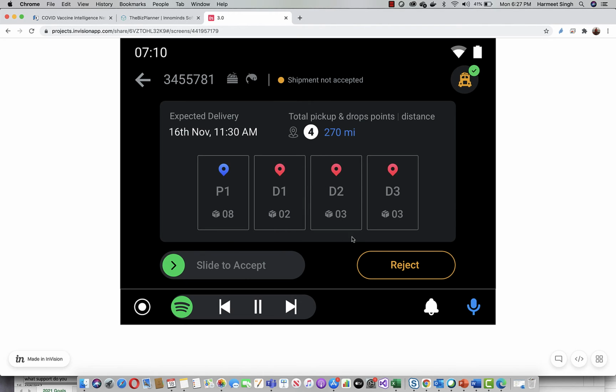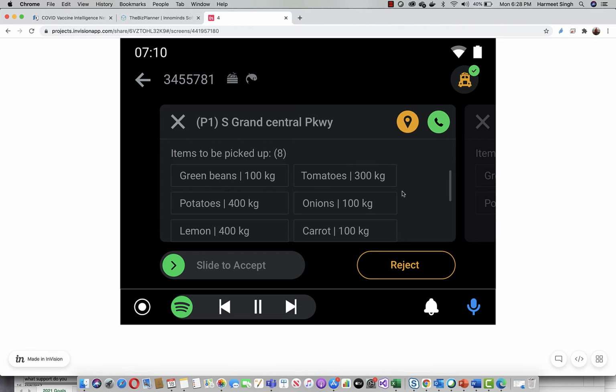Okay, this screen talks about the various pickup and delivery points, and there are eight. So there are 8 goods in this, maybe 8 kinds of vaccines if you want to relate it that way. There are 2 here in this delivery. There are 3 kinds of vaccines in possibly 3 boxes here, and 3 kinds of vaccine in 3 boxes over here, right? And the driver has not yet accepted. And the driver can zoom in still and look at it. So we took the food scenario, so we have green beans, potatoes, tomatoes, etc.